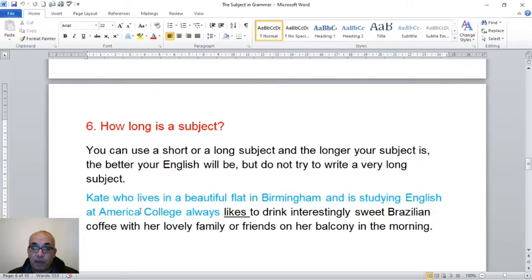It is long, and if you go up a new level, your subject must be better. So if you are entry 1, the subject is simple. If you are entry 2, the subject is compound. If you are entry 3, the subject is complex, and then more complex. And this is what we call the range. You show your English is better as you move from one level to another.